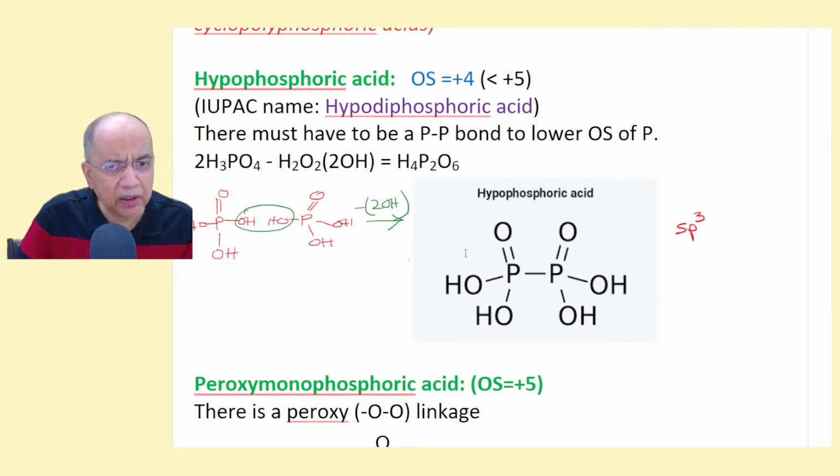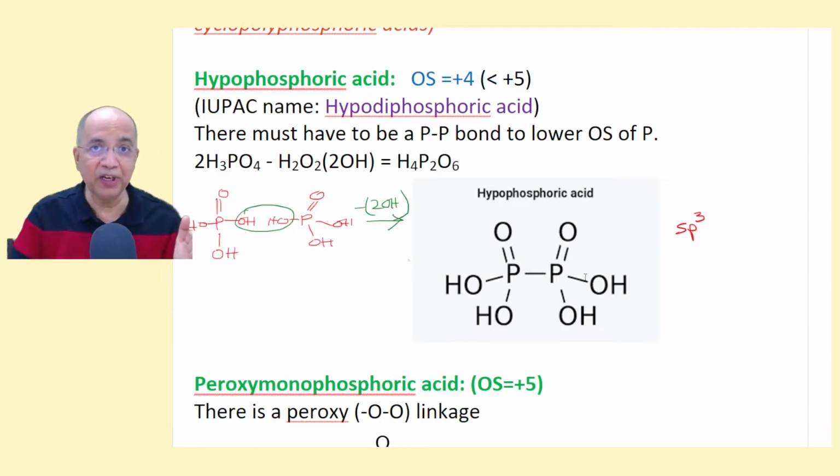Each part looks like phosphoric acid, but the other OH is lost, as if both the OH groups have been eliminated, as say for example in hydrogen peroxide. This is a fictitious way of telling. It doesn't happen like that. It is prepared in a different way. We are not studying the detailed chemistry of all these acids. We are talking about how to generate the formula and what is its oxidation state and hybridization and all that.